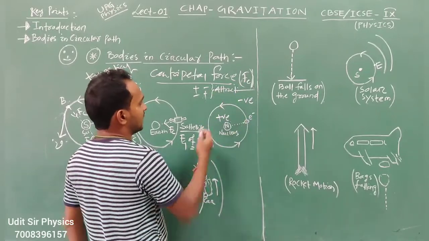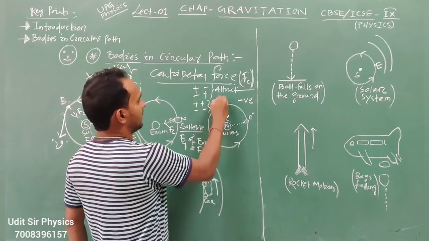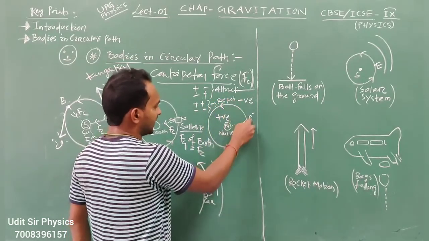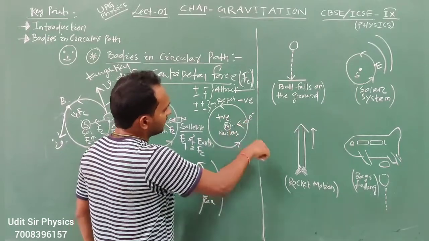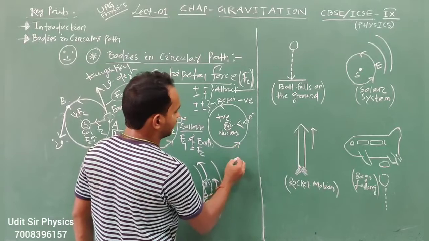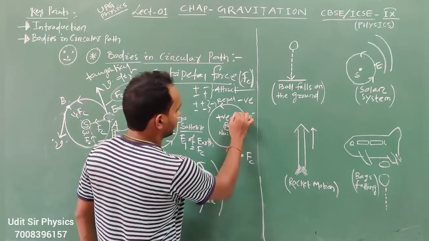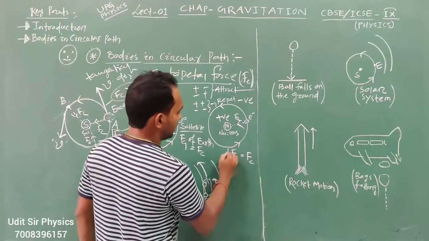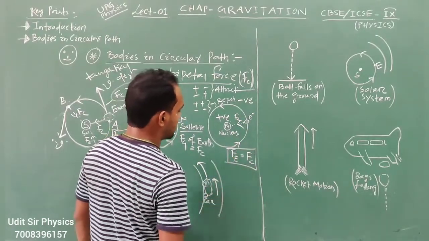Unlike charges attract each other, and like charges repel each other. So here there is an attraction force, also called electric force, Fe, which is acting like centripetal force. Electrostatic force, electric force, or attraction force is acting like centripetal force.